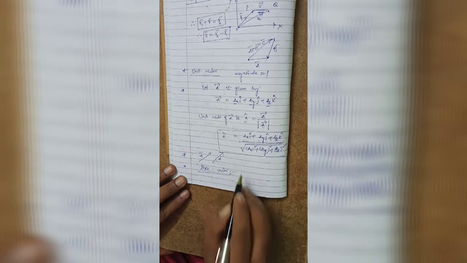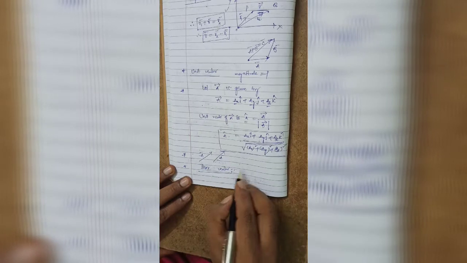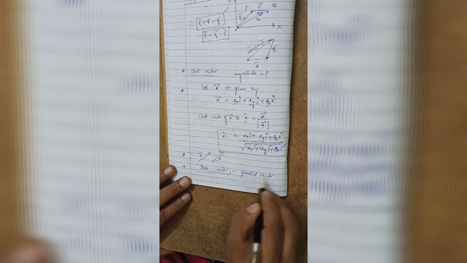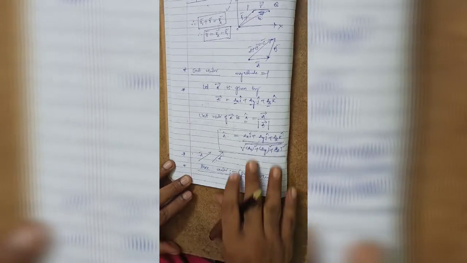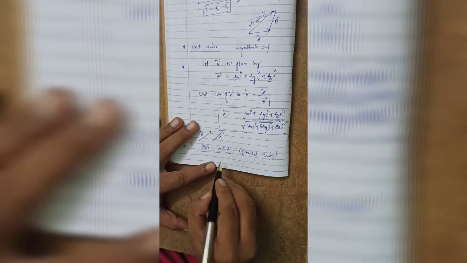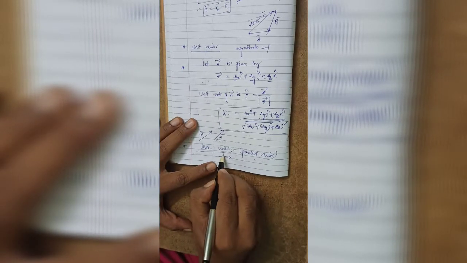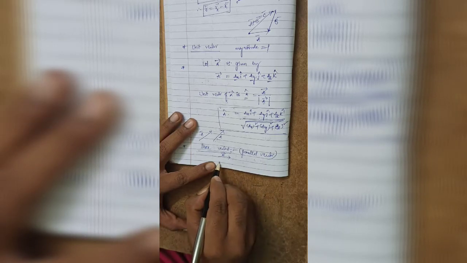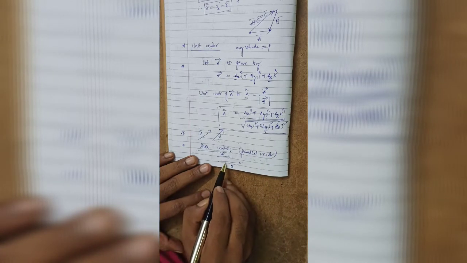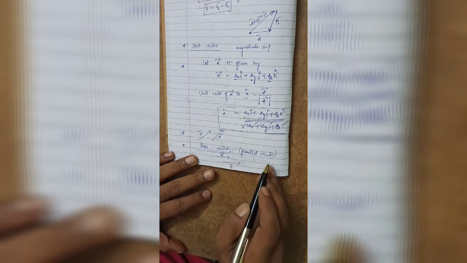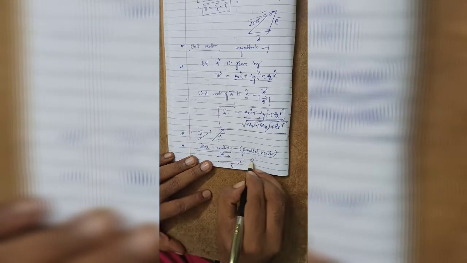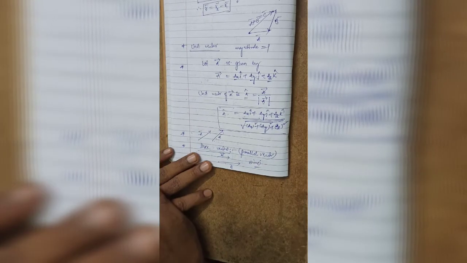Next one, like vectors. So what is meant by like vectors? This is also called parallel vectors. Means, for example, this will be taken as one vector, a bar vector. This will be taken as another vector, b bar vector. If both vectors are parallel, both in the same direction, then they are called parallel vectors. They are also called like vectors. When they are parallel, the angle between them is equal to 0.